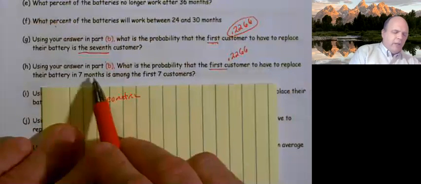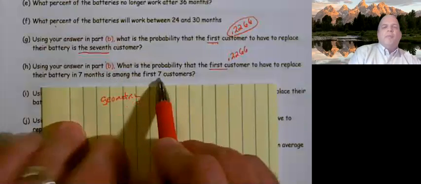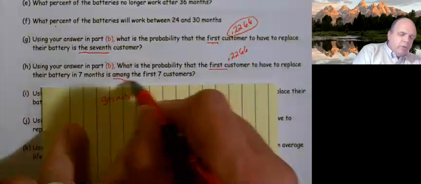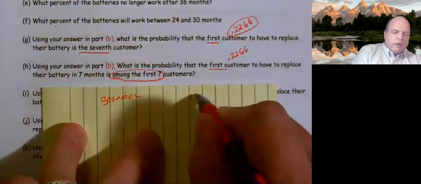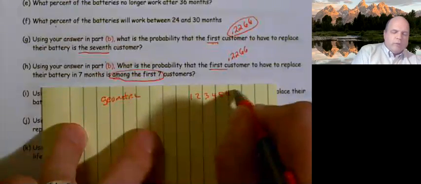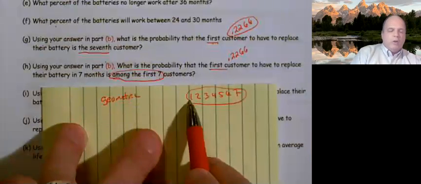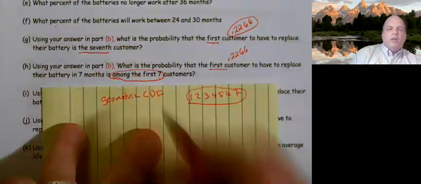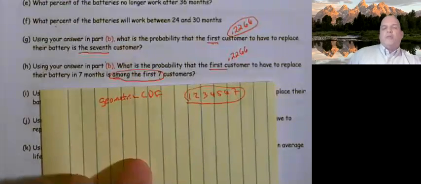Among the first 7 means it could have been the first one, the second, third, fourth, fifth, sixth, or 7th one. It could be any of these values. Because I'm circling multiple values, I think this is probably going to be a geometric CDF.